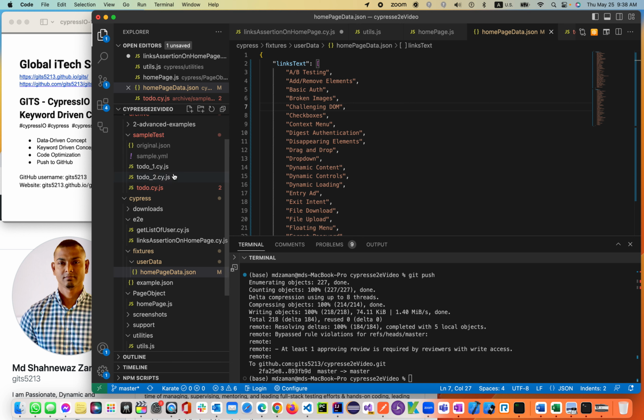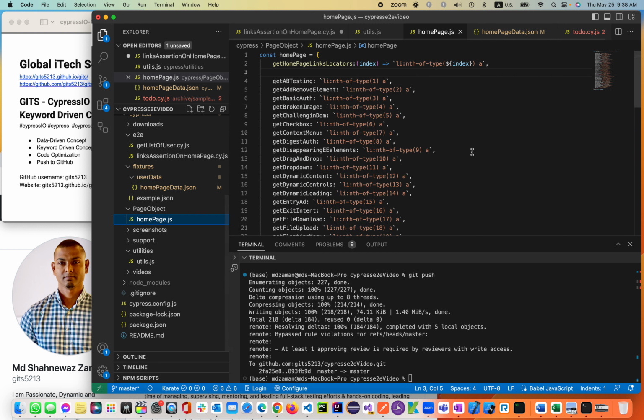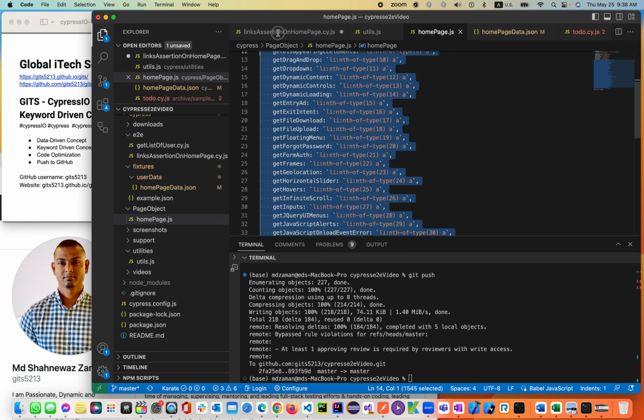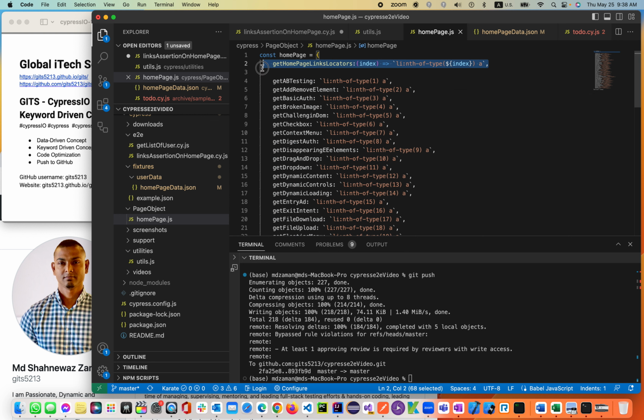Right inside the page object model, home page, those are the code we'll be replacing with a single line of code, around 47 lines of code. With the function variable, we'll be replacing it with a single line of code, the first one: get home page link locators. Then we put a parameter called index. The reason is that all the locators remain the same; only the number is being changed.